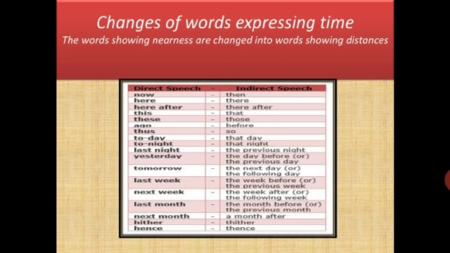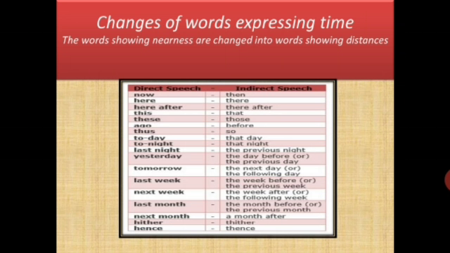Pronouns कैसे change होते हैं? See, the first person pronoun changes according to the subject. Second person changes according to the object, and there are no changes in the third person. ठीक है? In first person, for example, there is I. In reported speech, it becomes he, she. Me becomes him, her.